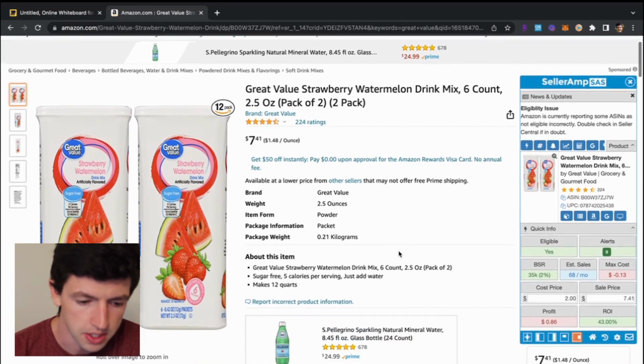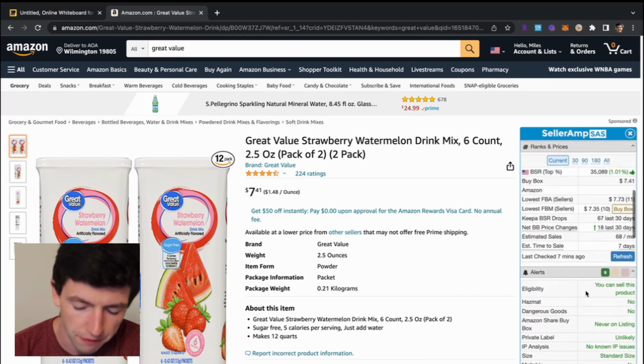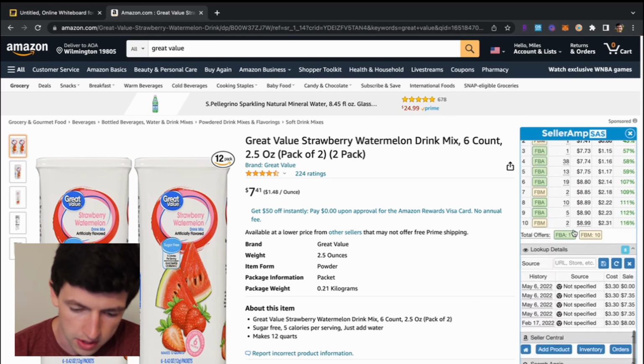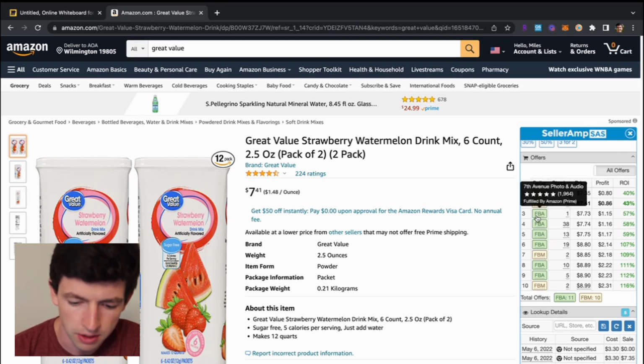And then in terms of actually using SellerAmp to find products, so we got the basics of Keepa, how SellerAmp works with the profit calculator. We can go through and take a look at who's actually selling it, everything like that, FBM, FBA. You mainly want to just look at FBA competition, everything like that.